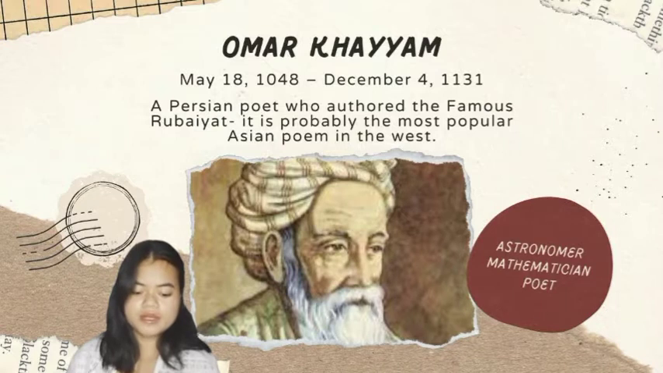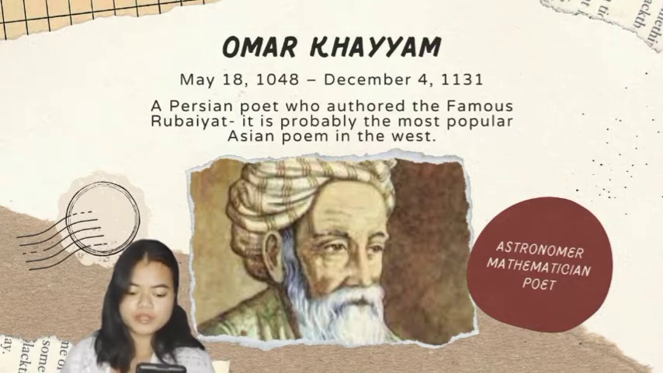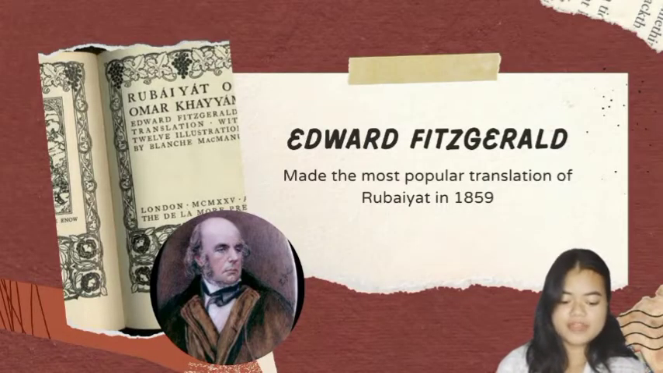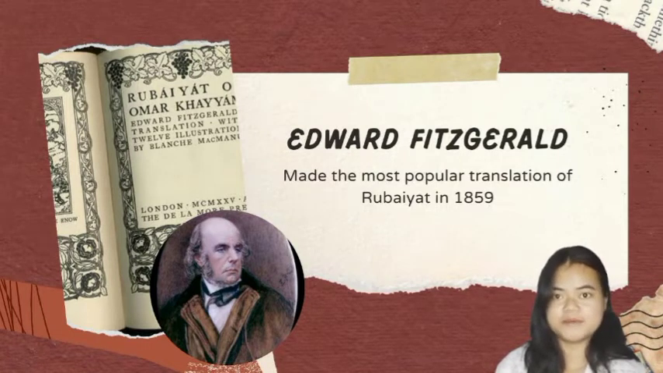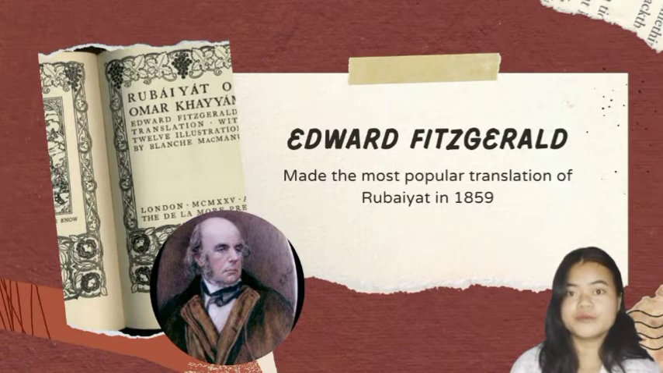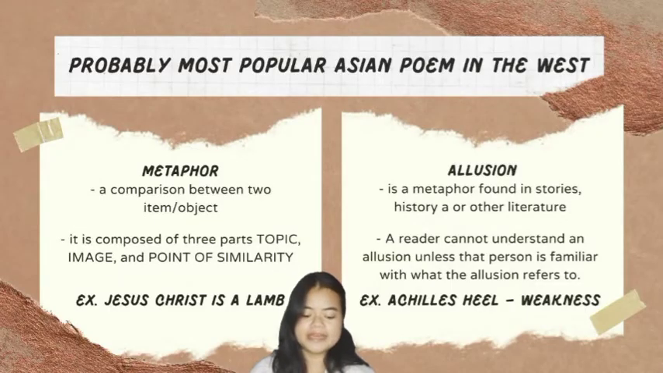He was an astronomer, mathematician, and also a poet known for his scientific achievements. He's a Persian poet who authored the famous Rubaiyat, which is probably the most famous Asian poem in the West. So who is Edward Fitzgerald? He is the one who made the most popular translation of the Rubaiyat in 1859, because the Rubaiyat was actually written in Persian.